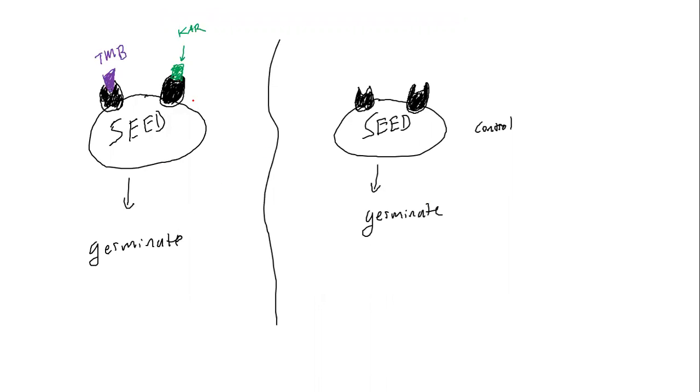And just to draw this picture out, I like to have this to make some sense here. If this is the seed, these receptor proteins are definitely not drawn to scale, but it's saying that TMB will bind to this receptor protein, and then KAR binds to this receptor protein, and the claim is they both have an impact on how they germinate. The control, just understand this, that they still have those receptor proteins, but they're just not adding any one of these.